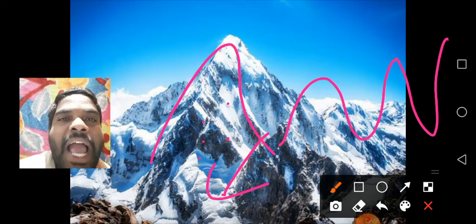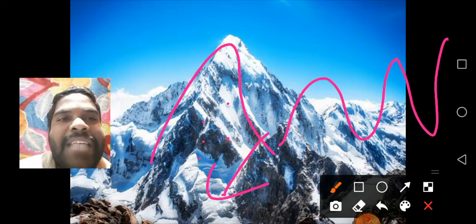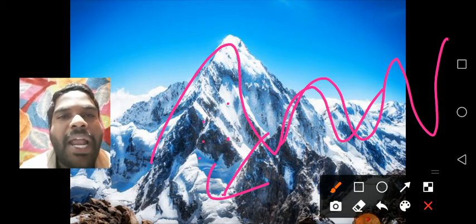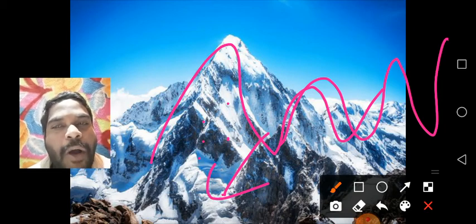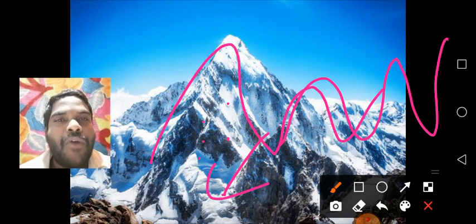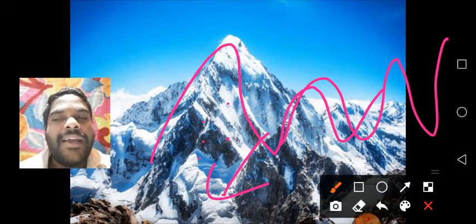Here they have given some examples: the Andes in South America and the Rockies in North America are two examples of mountain ranges. Himalayas, mountain range means a group of mountains that forms like a chain.